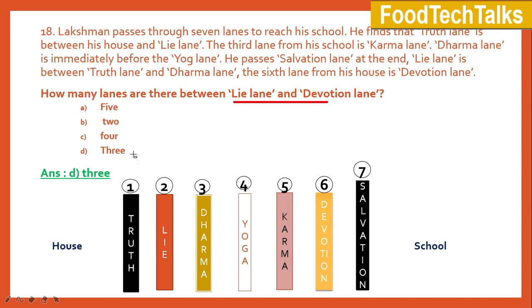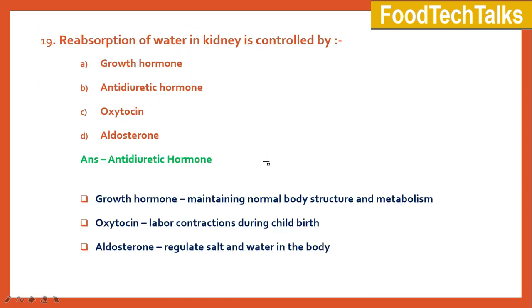If you draw the lanes based on the given information, you will get the Truth Lane in the first position, Lie Lane in the second, Dharma Lane is the third, Yoga Lane, Karma Lane, Devotion Lane and at the end Salvation Lane. So the number of lanes between Lie Lane and Devotion Lane is 3. So the answer for this question is option D 3. Moving on to next question.